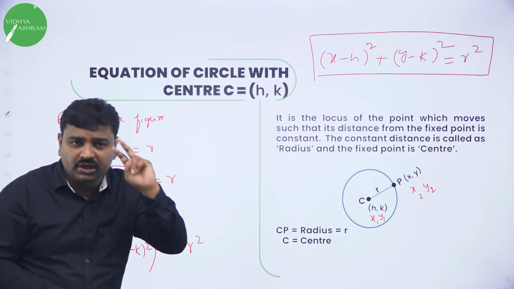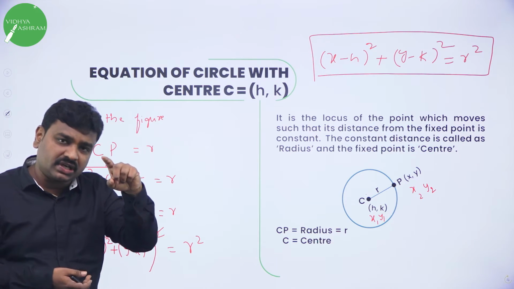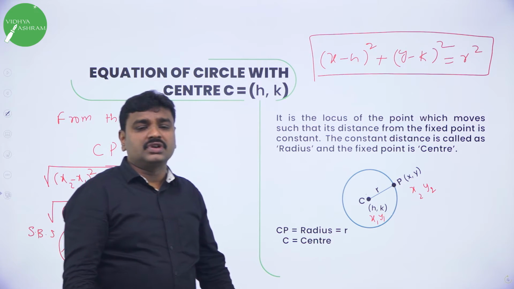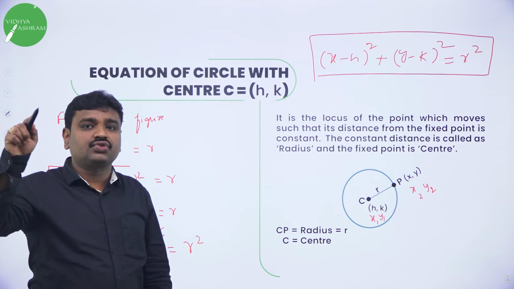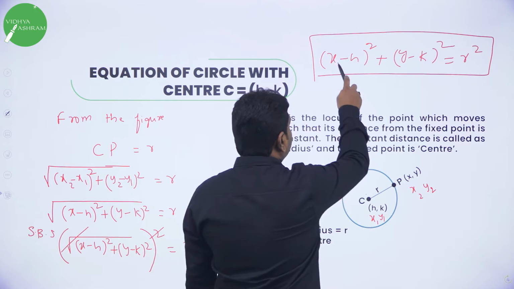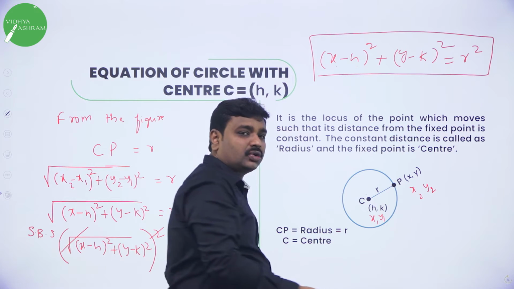So now you have learned two equations. One is the equation of circle with center origin. The other one is the equation of circle with center h comma k. So what is the equation of circle with center origin? x square plus y square equal to r square. What is the equation of circle with center h comma k? x minus h the whole square plus y minus k the whole square equal to r square.